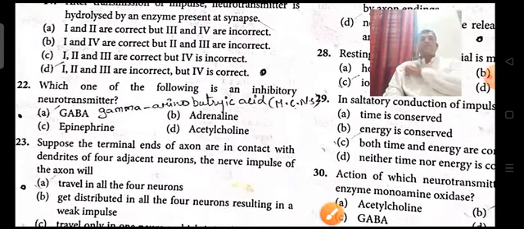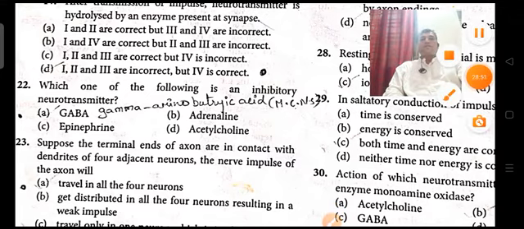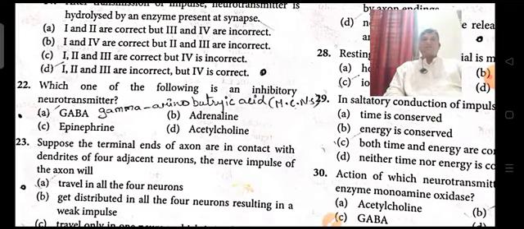Next, which one of the following is an inhibitory neurotransmitter? The answer is GABA, gamma amino butyric acid. In the CNS, it is a very powerful neuroinhibitor.